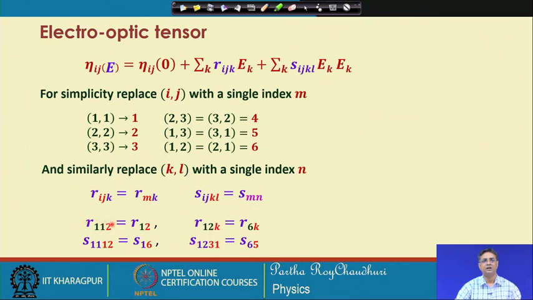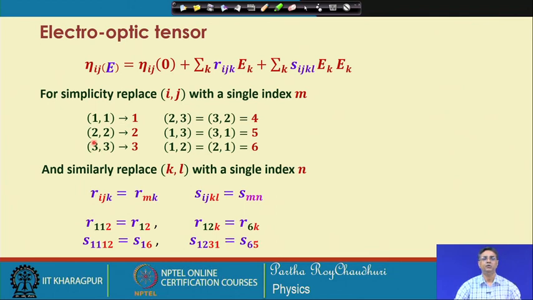So, R112 will be represented by R12, S1112 will be represented by S16. You can see that 1 and 2 gives 6 and 11 gives you 1. So, it becomes S16, and similarly S1233 will become S64.